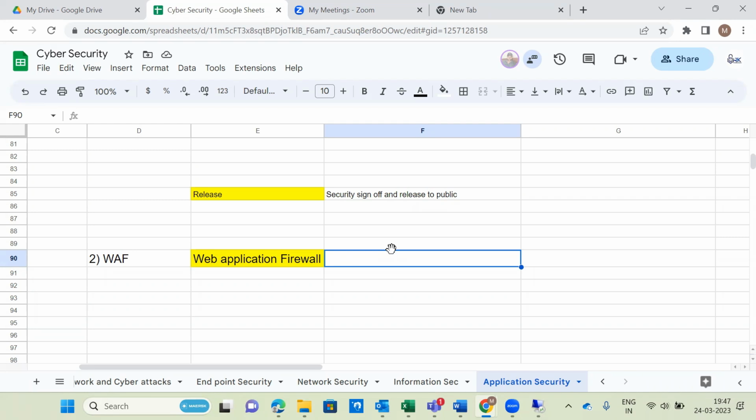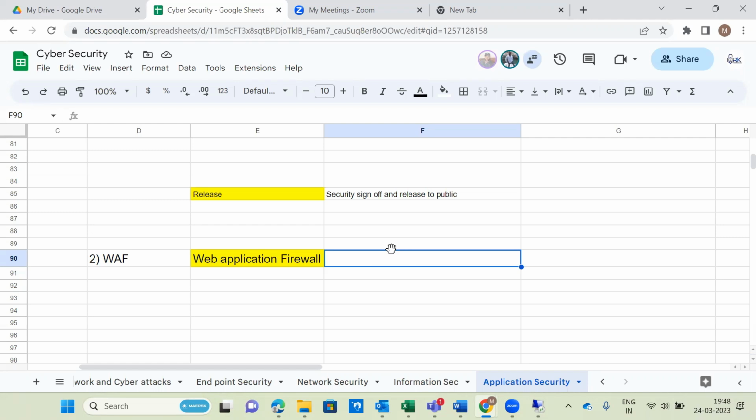But it will not do full-fledged layer 7 attack mitigation, only partial. So next generation firewall blocks attacks from layer 1 to layer 7 in a layered approach. On the web application firewall side, it blocks dedicated layer number 7 attacks only, nothing but application layer attacks only. So that is the main difference.